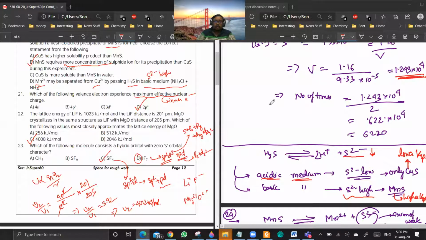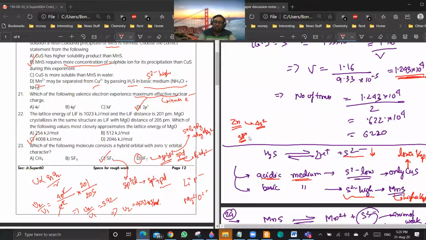Are you getting a point? Yes, sir. So the valence, suppose you are talking about zinc. Then in case of zinc, the valence electron is 4s2 only, no? But first electrons are going into d orbitals. So poor shielding will be decreasing the size of zinc compared to potassium. Are you getting a point?